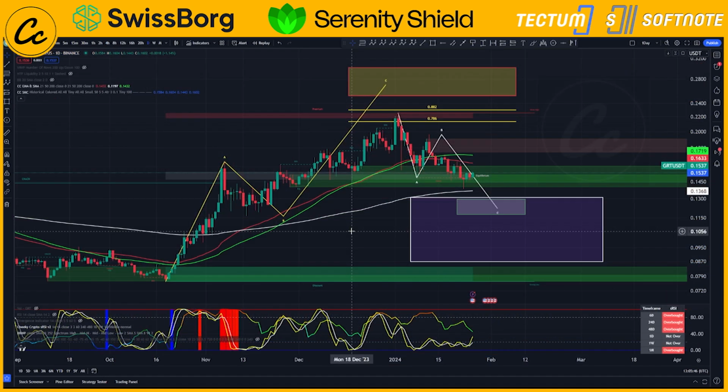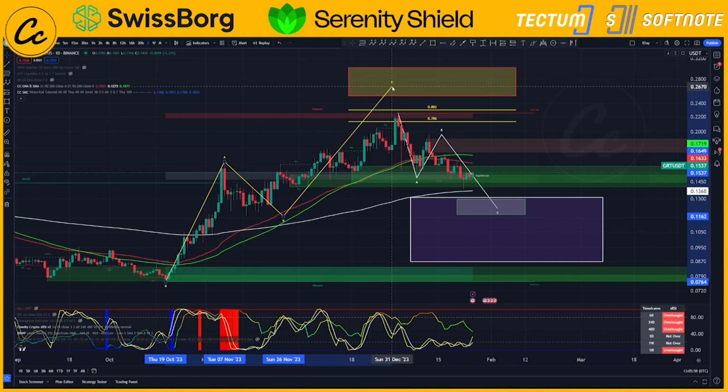And when we bring it up onto the daily chart, well, we can see that push to the upside, falling short of its C wave target area, finding rejection between the 786 and the 882 Fibonacci levels. Now of course that is the 100% move of that A wave brought over to the B wave low on the 14th of November at 11.65 cents. That push to the upside did fall short, finding rejection and slipping on down.